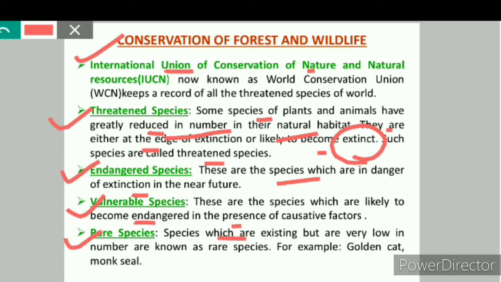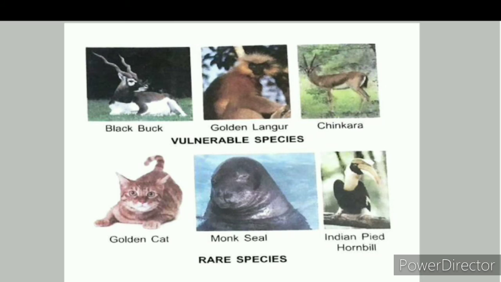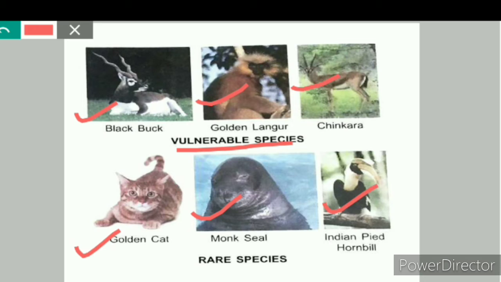Rare species means the species which are existing but very low in number. For example, golden cat, monk seal, etc. Here, these are some examples for vulnerable species like blackbird, golden langur and chinkara. These are the vulnerable species. And golden cat, monk seal and Indian pied hornbill, these are the rare species. Rare species means the species which are existing but are very low in number.